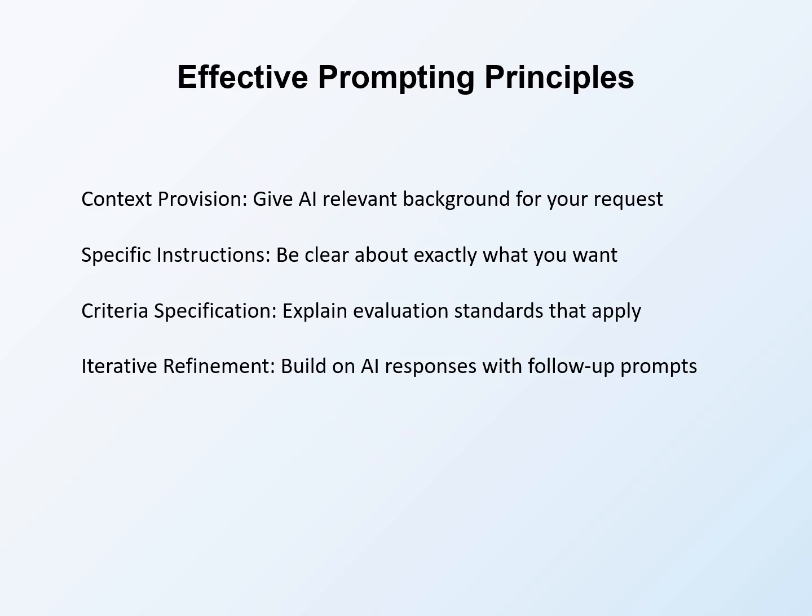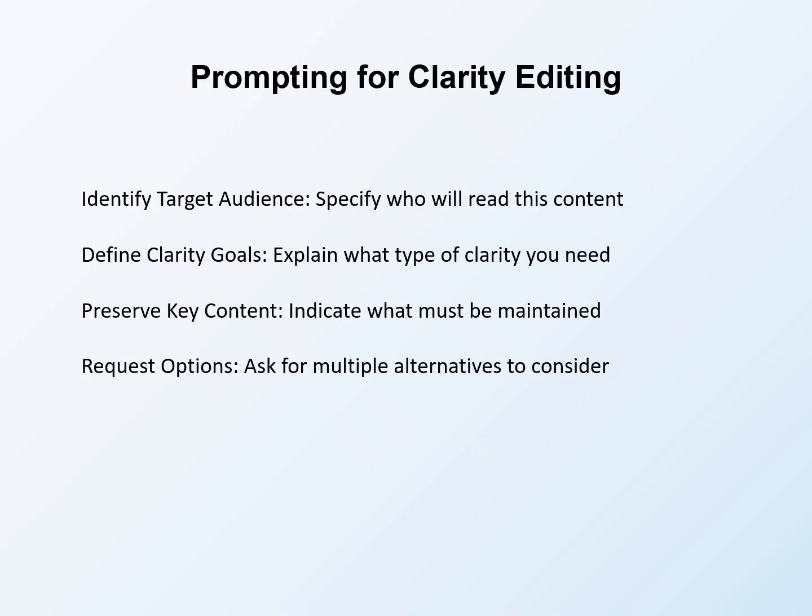Criteria specification explains evaluation standards that apply. If the proposal will be evaluated on innovation, significance, and approach, telling AI these criteria helps it provide relevant feedback. Understanding evaluation context shapes AI suggestions. Iterative refinement builds on AI responses with follow-up prompts. Initial AI output may not be perfect. Use subsequent prompts to refine results. Ask for alternatives, request specific changes, or direct AI toward better solutions based on initial output. Prompting for clarity editing helps AI provide useful suggestions for improving prose. Specific prompting strategies improve clarity editing results.